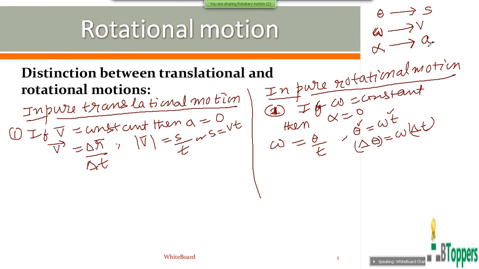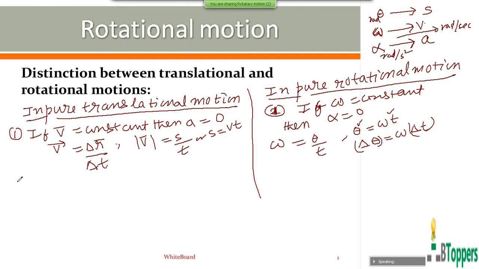Of course, omega is expressed in radian per second. Velocity is expressed in meter per second in translatory motion. Linear displacement is expressed in meters. Angular displacement is expressed in radian. Linear acceleration is expressed in meter per second square. Angular acceleration is expressed in radian per second square.